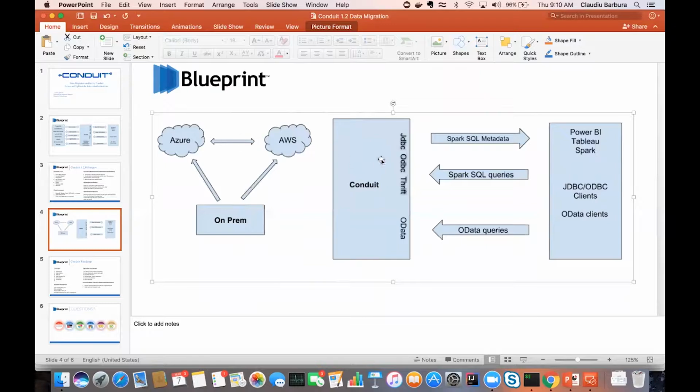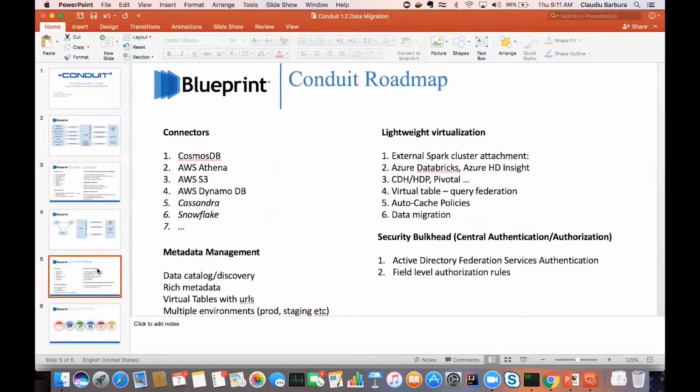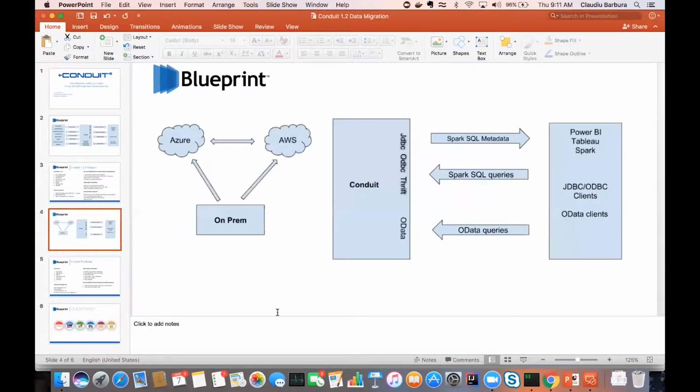And then that allows the organization to perform the data migration at their own pace, on their own schedule, and just change the source of the data connected to Conduit when the migration is complete, and the front-end application and the user will never notice. And then I'll come back later to the features that we're building right now for the next release, 1.3, that also help in the migration scenario.